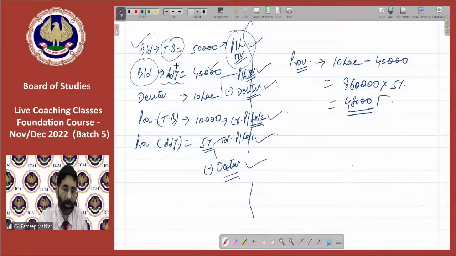Whenever bad debts are given in adjustment, you will have to do dual treatment. Dual treatment is: enter in the debit side of P&L as well as deduct from debtors, both. So dual treatment is there.